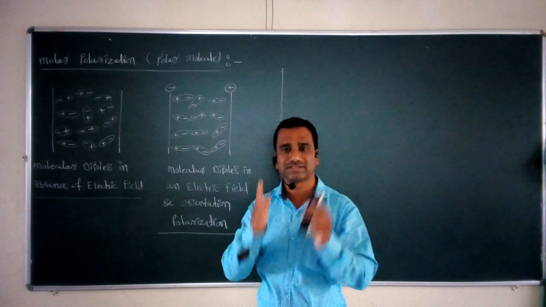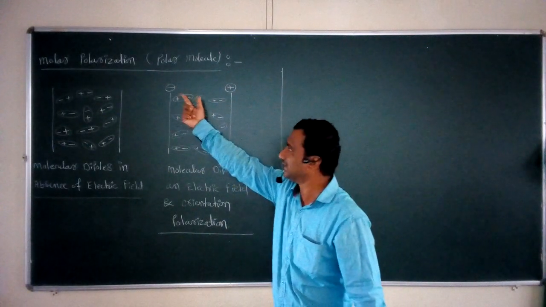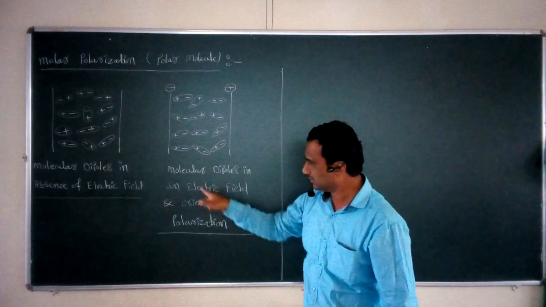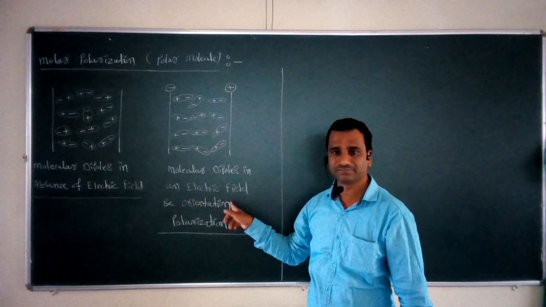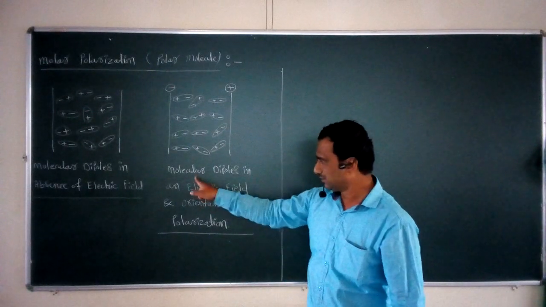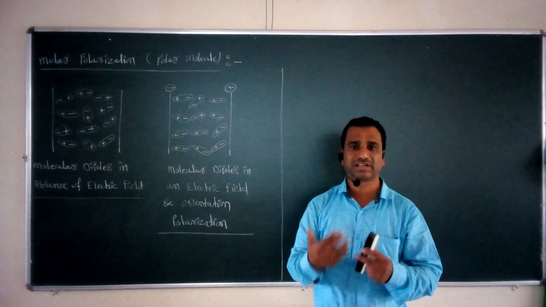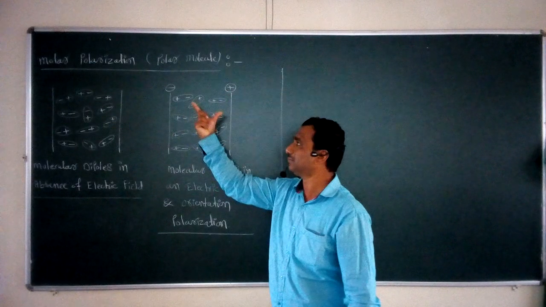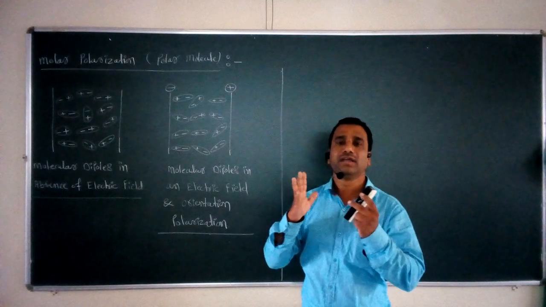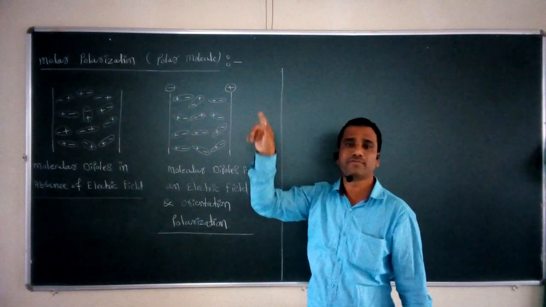But now, if we consider the same molecule in the presence of an electric field, for this purpose we take two charged plates. One is negatively charged, the second is positively charged. So, in the presence of the electric field, what happens? These molecular dipoles are now present in an electric field, and this gives orientation polarization. Now, what happens due to the presence of the electric field? The randomness of the orientation of these molecular dipoles becomes regular. Which means the end or pole of a molecular dipole gets oriented towards the oppositely charged plate.